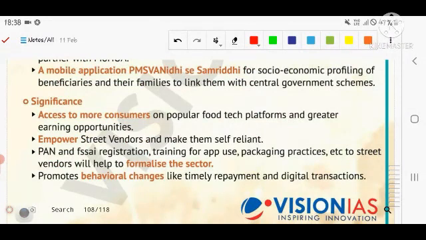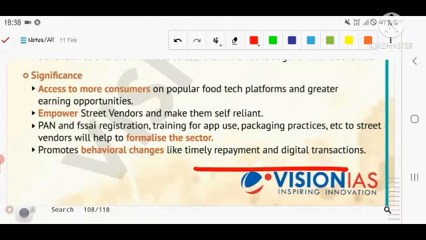Empowerment of street vendors and making them self-reliant. PAN and FSSAI registration, training for app use, and packaging practices for street vendors will also help to formalize this sector. Promote behavioral changes like timely repayment and digital transactions.